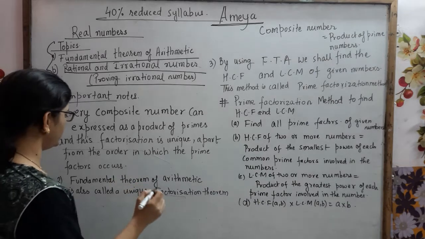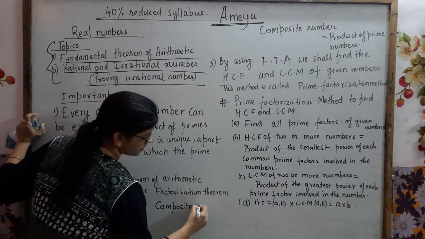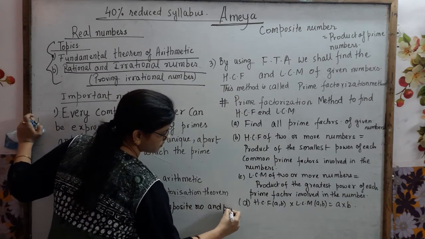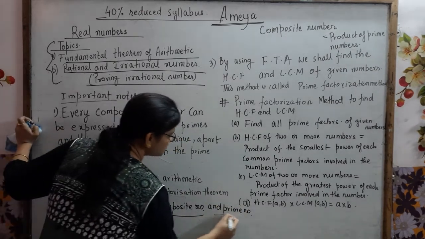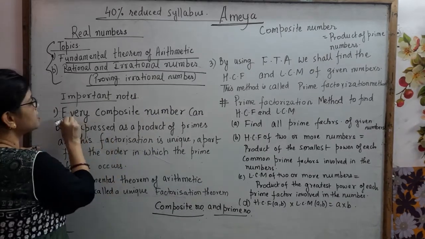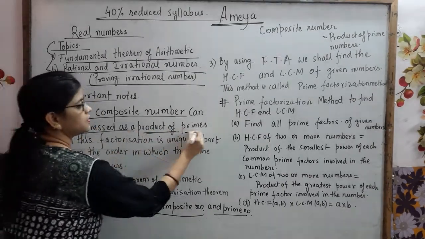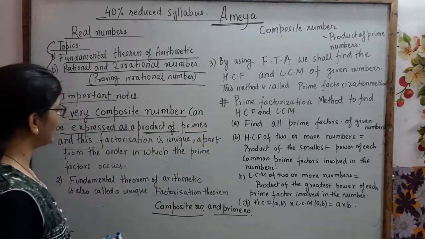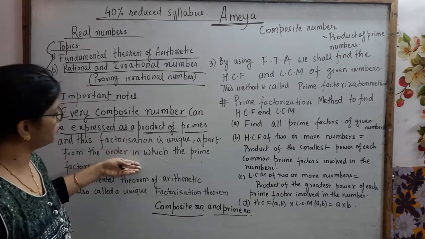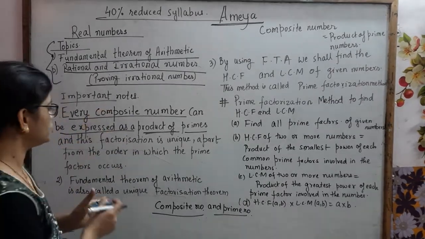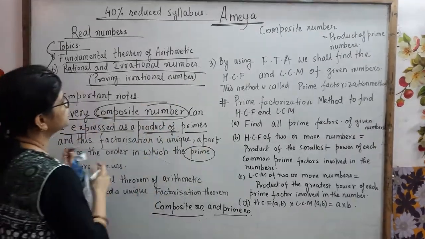What is there? First, we know what a composite number and a prime number are. So these two numbers are there, composite number and prime number. Our first part, the fundamental theorem, says that every composite number can be expressed as a product of primes. First part I am explaining: every composite number can be expressed as a product of primes. I am not looking at the second part of the theorem, I am only talking about the first. So here you are getting composite number and prime number.